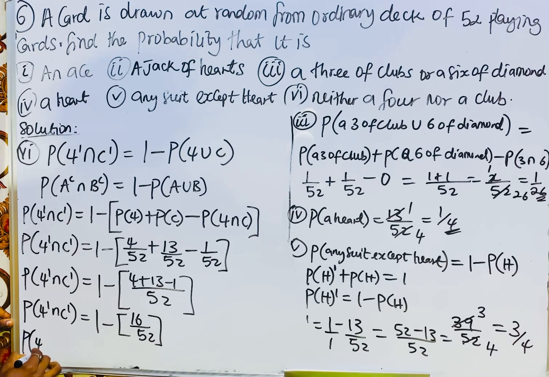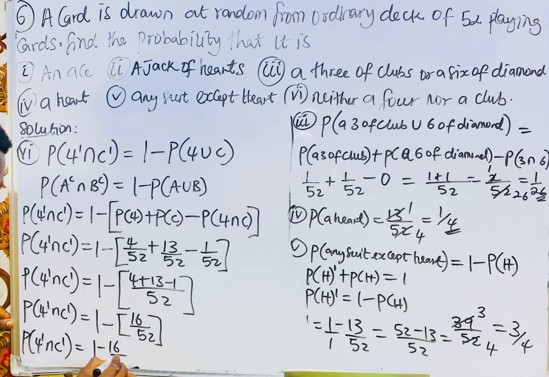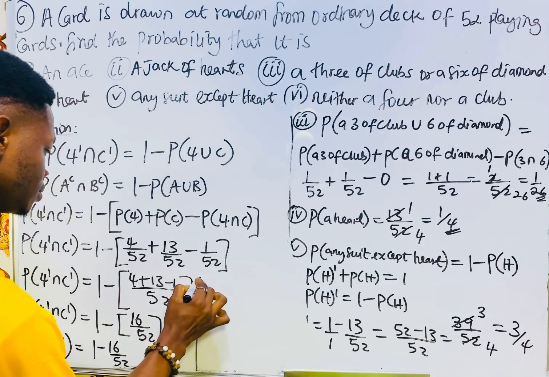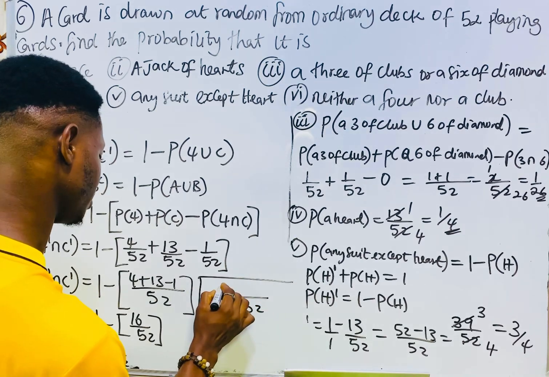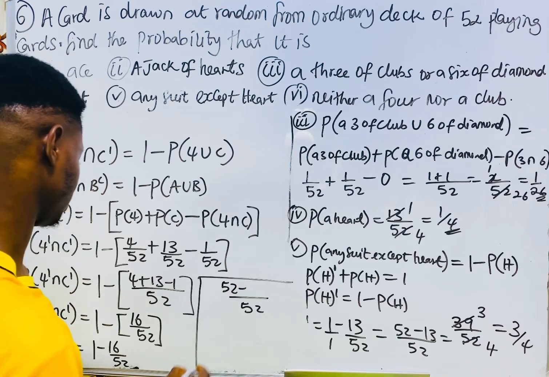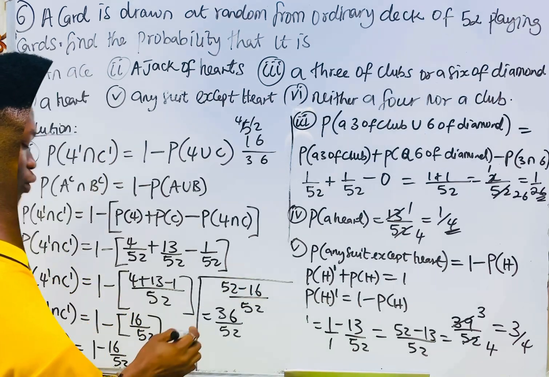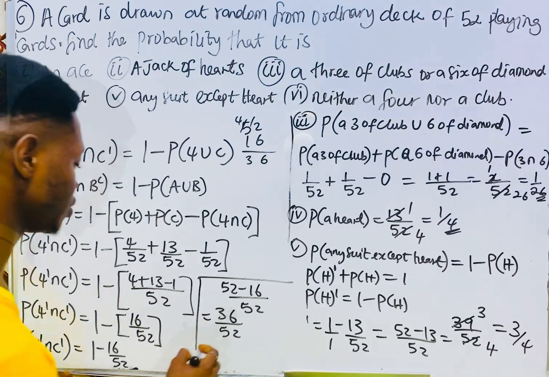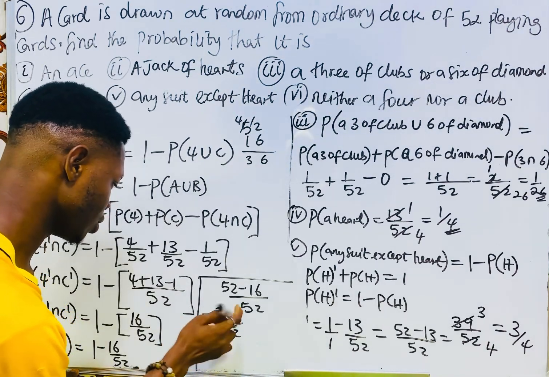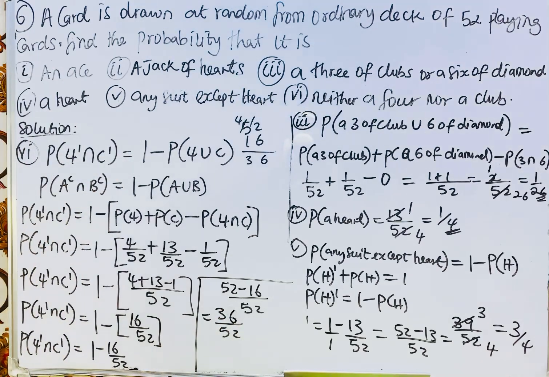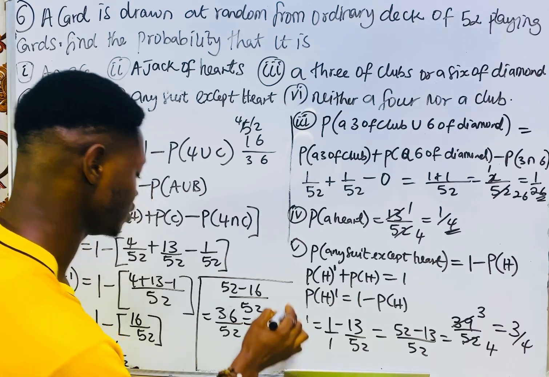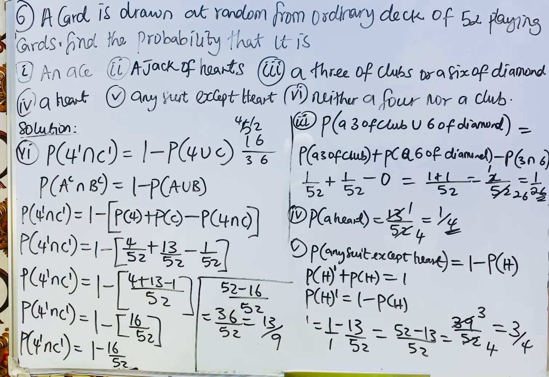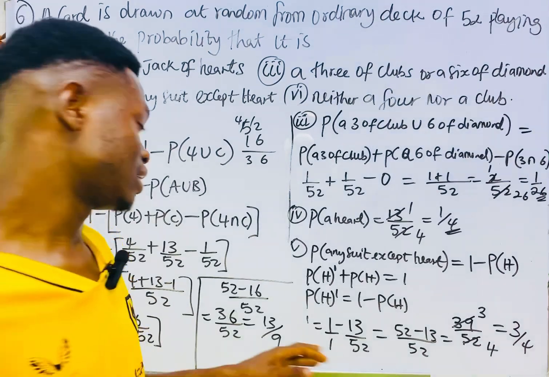So the probability of 4 complement is 1 minus 16 over 52. The LCM is 52. So that is 52 minus 16, which is 36, all over 52. So we have 36 over 52. Reducing this, I think it is 9 over 13, right? So this can be your answer. This can also be your answer.